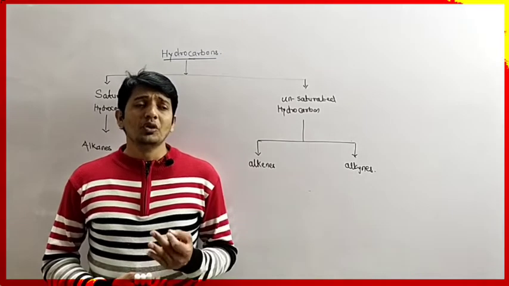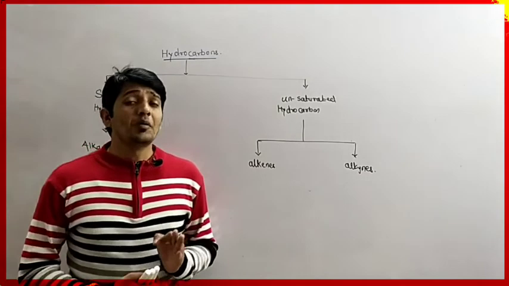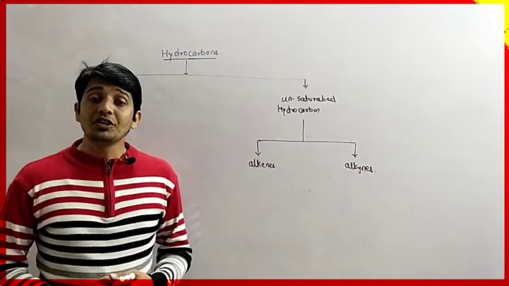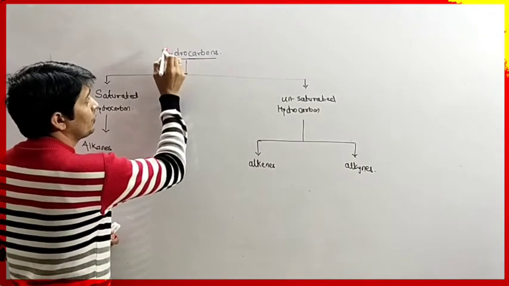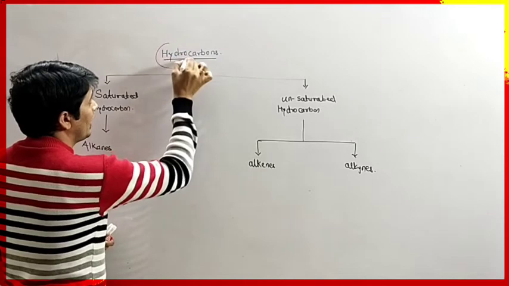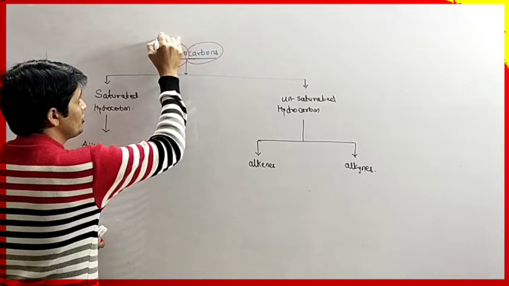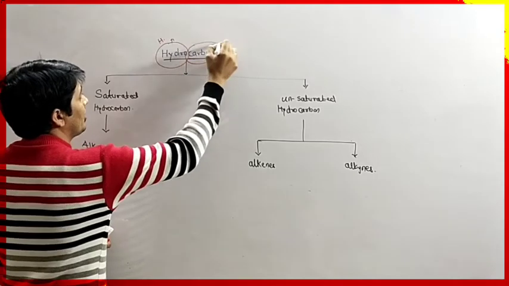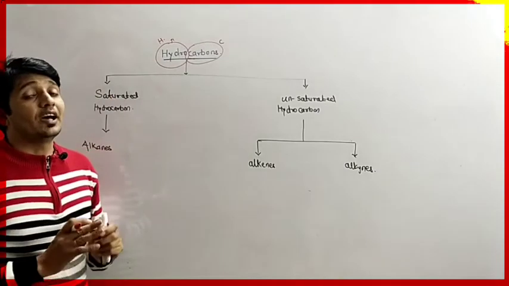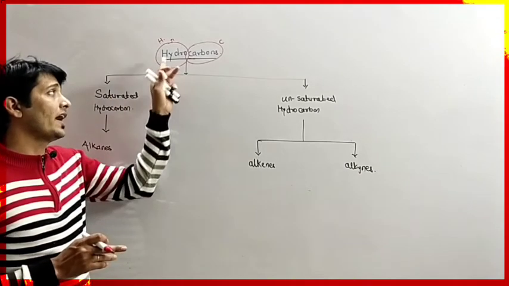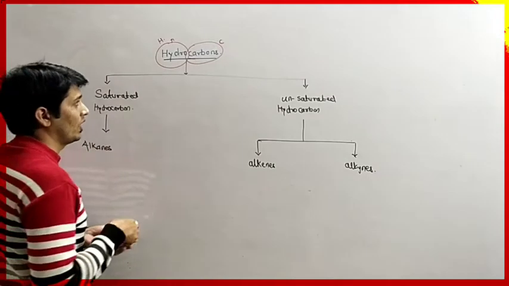Okay. So hydrocarbons mean what? Hydrocarbons are the compounds which are formed by hydrogen and carbon. The word hydrocarbon is formed by the two words hydro and carbon, where hydro represents hydrogen. So hydrocarbons are the compounds which are mainly formed by hydrogen and carbon. We have to write the definition of hydrocarbon first.